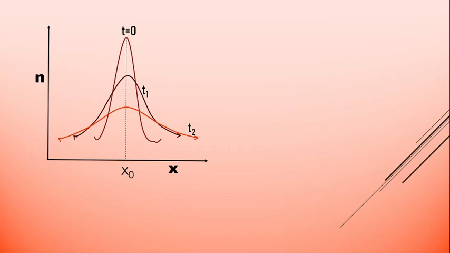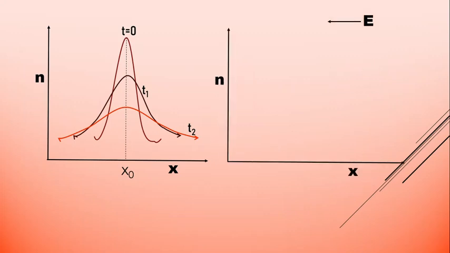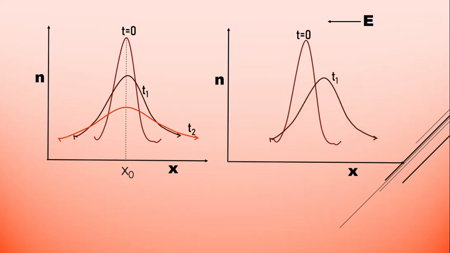Then this is just with respect to time, but for the same system, if you apply an electric field, what will happen? Again we have, at time t equals 0, when we inject the carriers into the semiconducting material, a pulse. Then because of the non-equilibrium state, it tries to come back to equilibrium, which means the pulse is going to spread out or flatten.